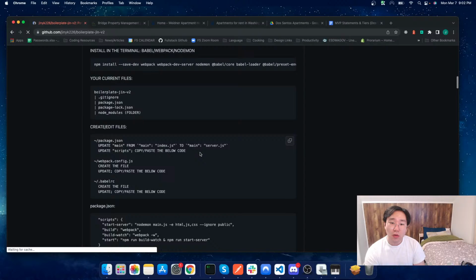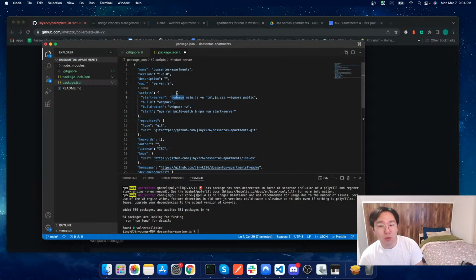And now, cool, we have a couple of commands. We have our start server, which runs nodemon main.js, which we can see here is actually server.js. And we're saying the environment is going to be in HTML, JavaScript, and CSS, and we're going to ignore the public folder. So that makes sense because nodemon is going to be running our backend, and public is going to be related to our front end.